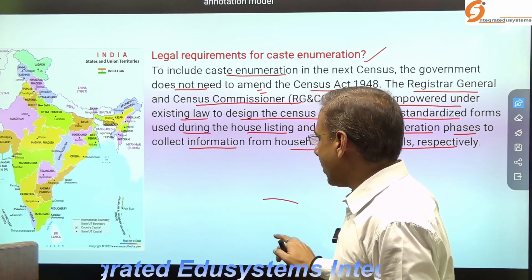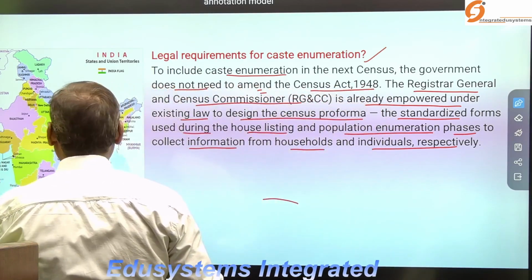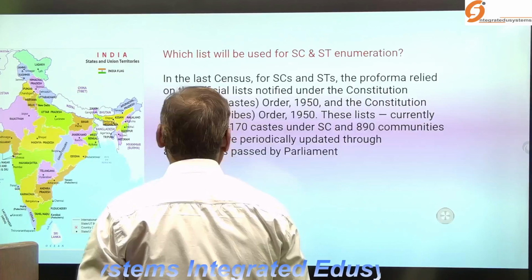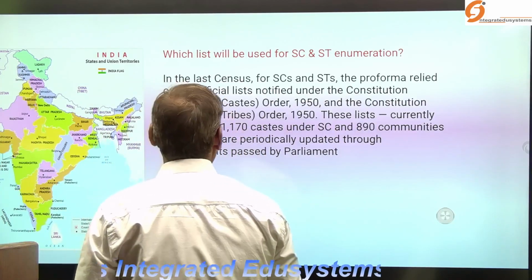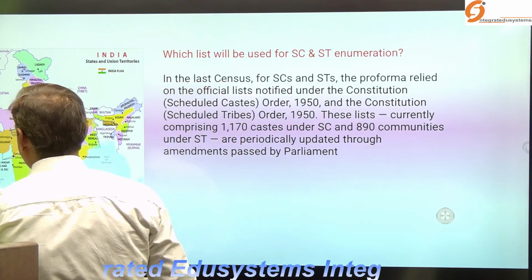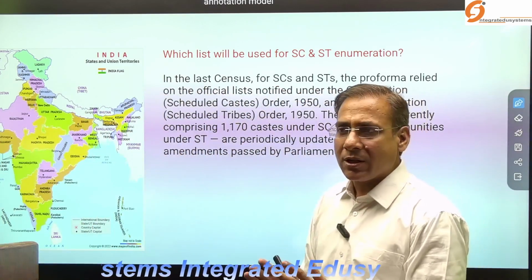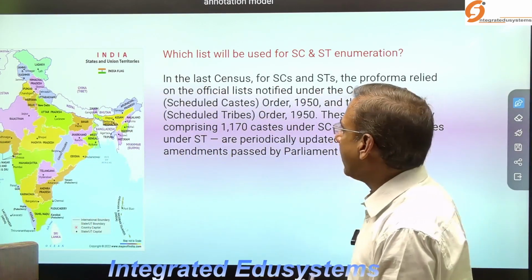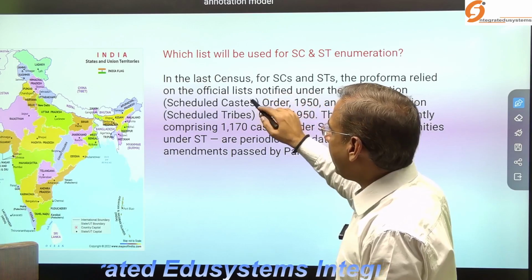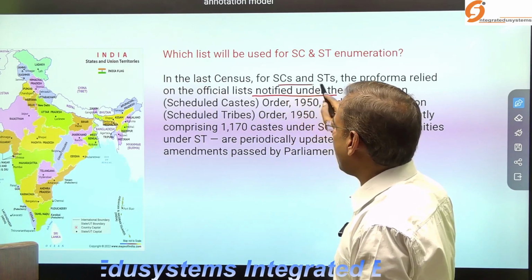Now, which list will be used for SC and ST enumeration? As I have said, for SC and ST there is a single list published by the Government of India, so there is no confusion.